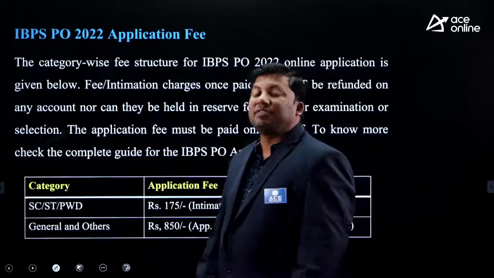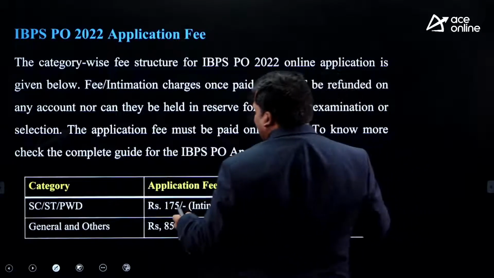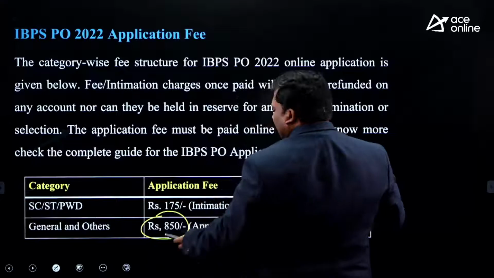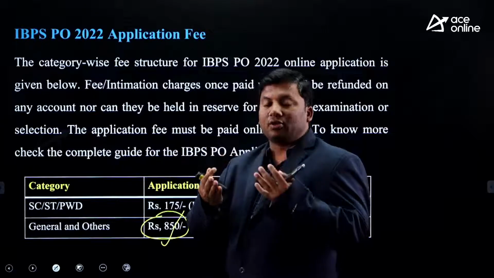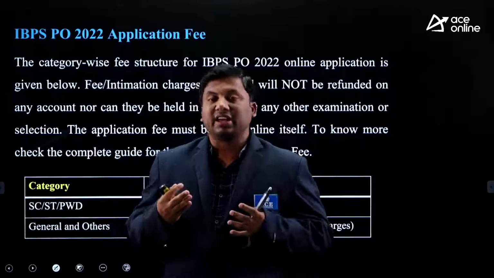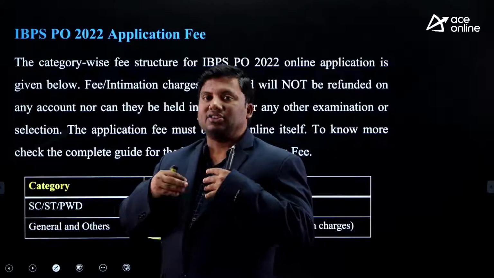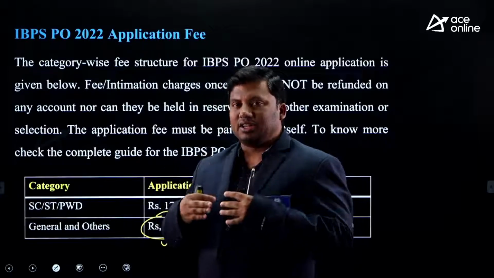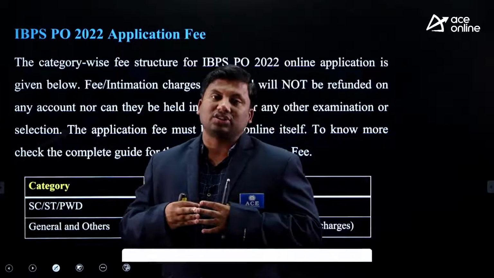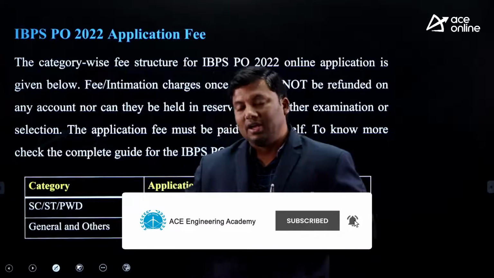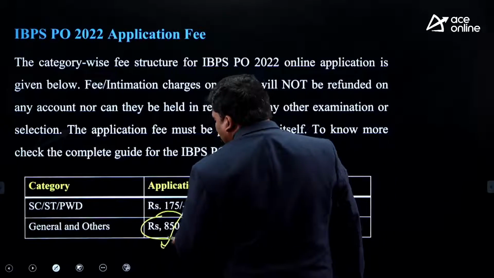Writing the fees. Sir, what is the fee that needs to be given to IBPS for writing these examinations? For general and others, it is 850 rupees. These 850 rupees involve taking your details, conducting the examination, evaluation of the examination, conducting the results, conducting the main examination, evaluating the results, the infrastructural cost, the tech costs involved, the cost of evaluations involved, the cost of managing this many lakhs of students. That cost for the general category is 850 rupees.